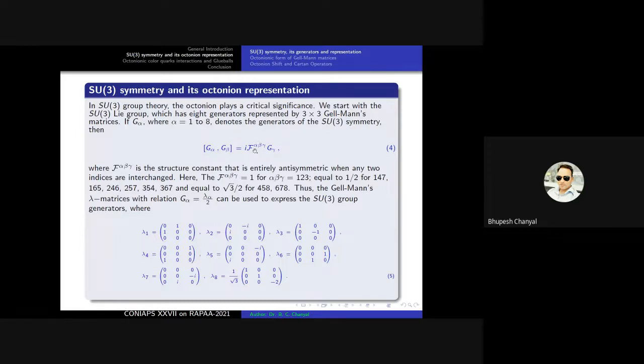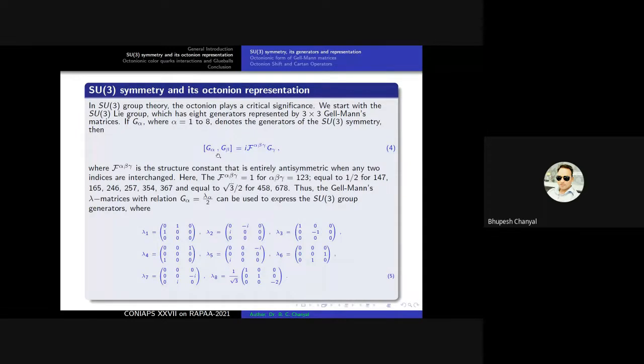Here the value of F alpha beta gamma is equal to 1 for alpha beta gamma equal to 1 2 3, equal to half for these two permutations, and equal to root 3 by 2 for this permutation. So this is the SU3 symmetry case.